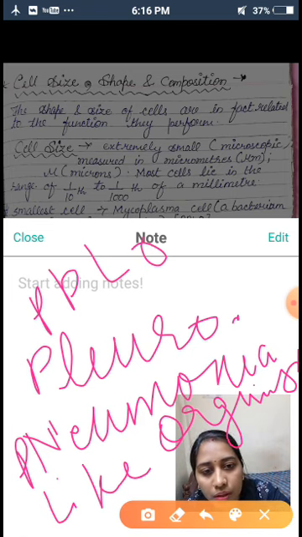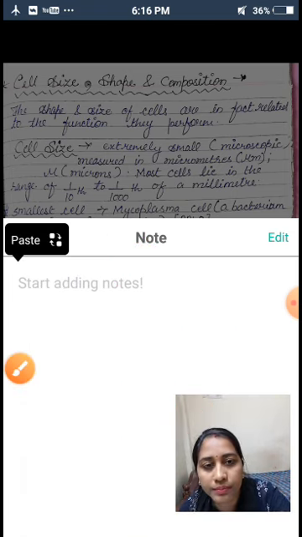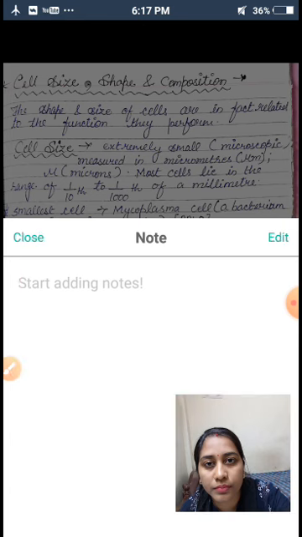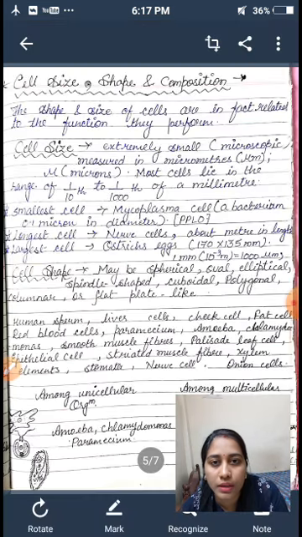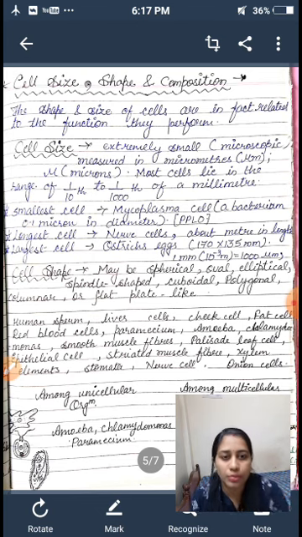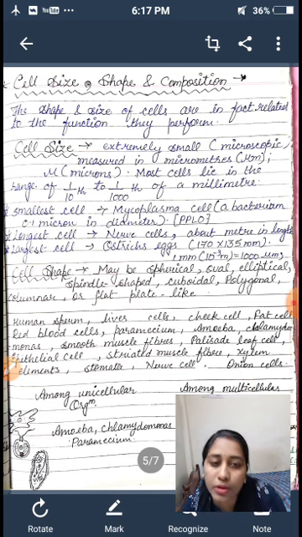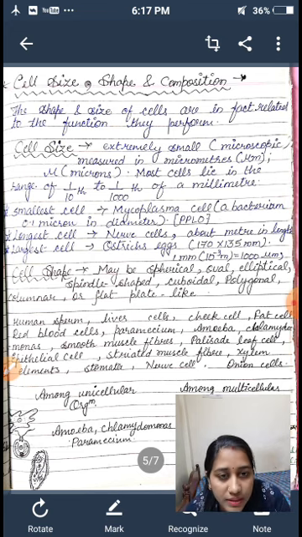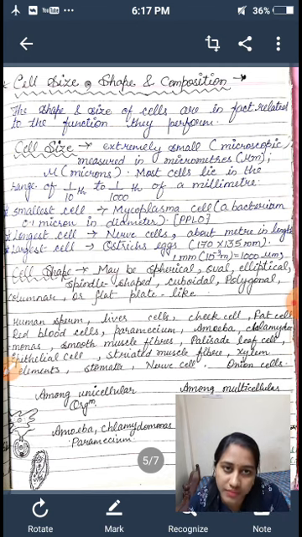This is the full form of PPLO, pleuropneumonia like organism. Write its spelling. It is already given in your book. You can also copy it from there. So, which is the smallest cell? It is PPLO. What is its diameter? 0.1 micron. If we talk about the longest cell in our human body, which is the longest cell in our body? It is the nerve cell.